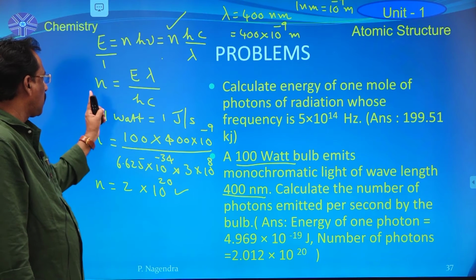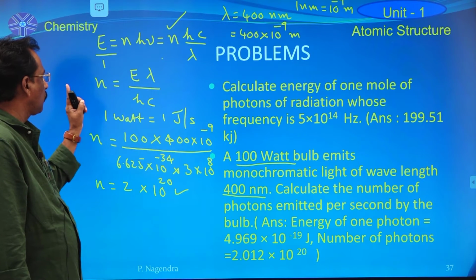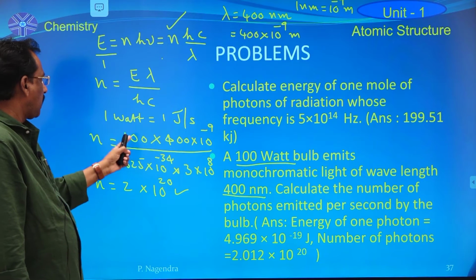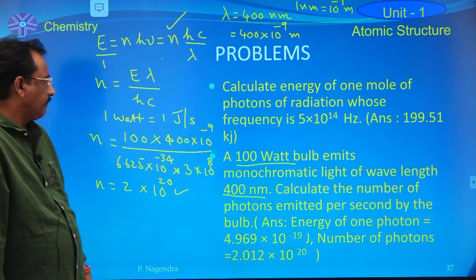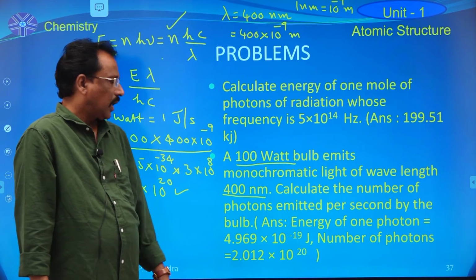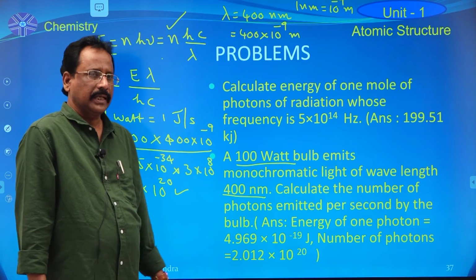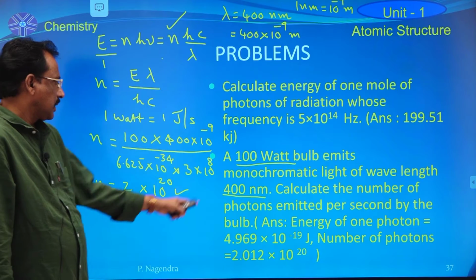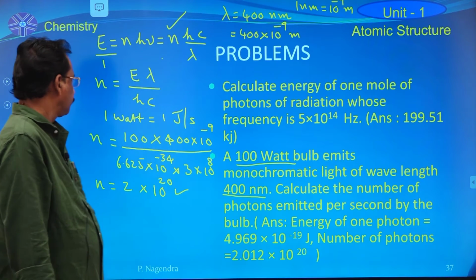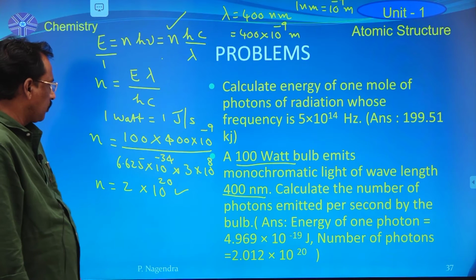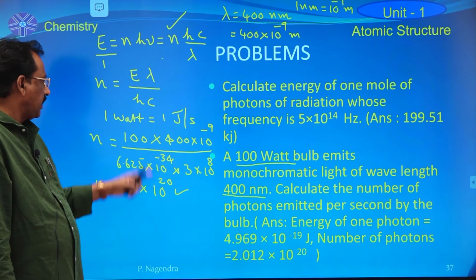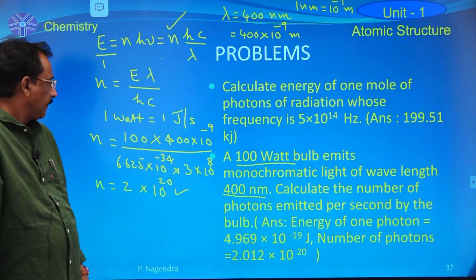The number of photons small n is equal to E into lambda divided by h into c. Here a very important point is 1 watt is nothing but 1 joule per second. So this is nothing but energy. So n is equal to energy into